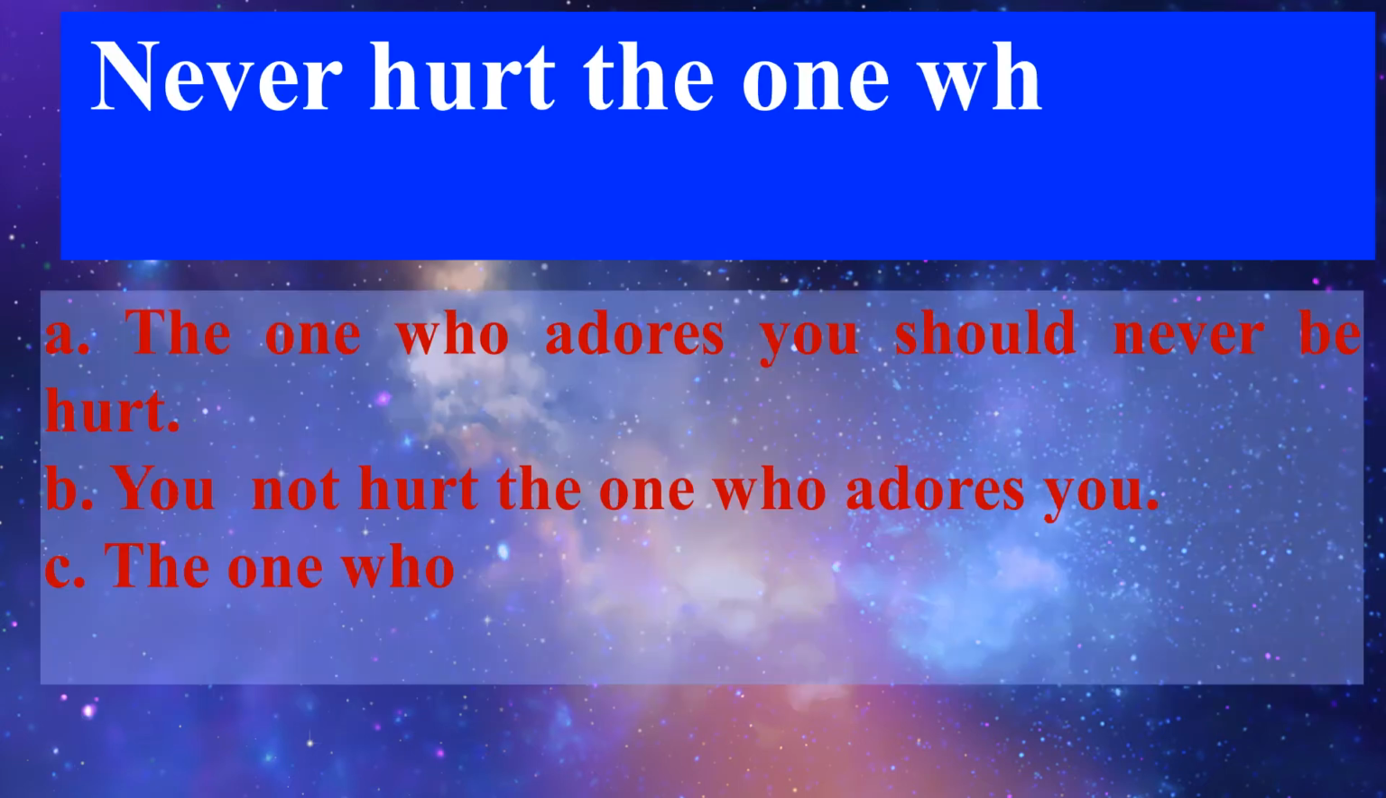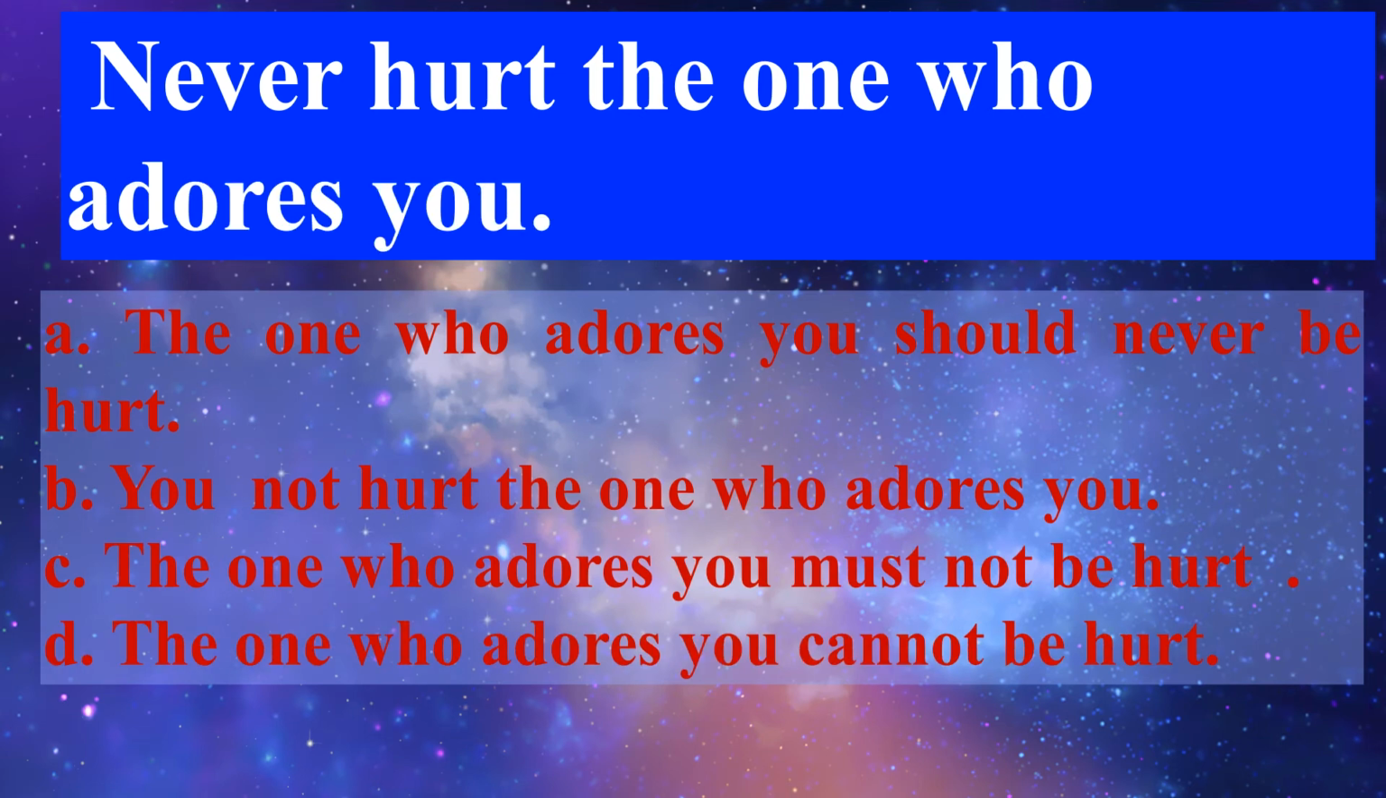The next sentence is never hurt the one who adores you. Seeing this sentence, we can say that there is no such subject in the very beginning of the sentence and the sentence starts with the action word that is hurt. Never is used to make the sentence negative. After going through all the given options, we can say that A is the appropriate choice because the one who adores you is the object in the very beginning and should be with third form of the verb is used here, though the third form of hurt will remain hurt only. So we'll go with A option, the one who adores you should never be hurt.